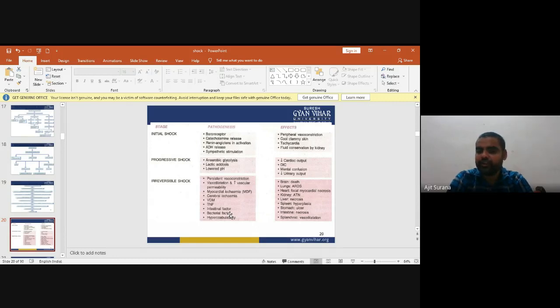The effects of irreversible shock are brain death, ARDS, acute respiratory distress syndrome in the lungs, focal myocardial necrosis in the heart, ATN in the kidney, necrosis of the liver, hyperplasia of the spleen, ulcer in the stomach, and vasodilatation of the splanchnic vessels. These are the effects of irreversible shock.